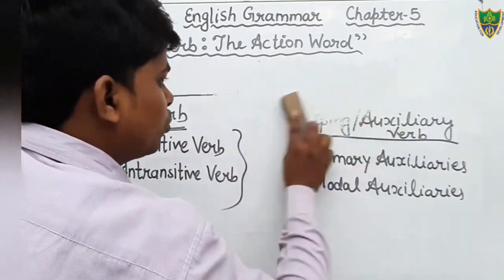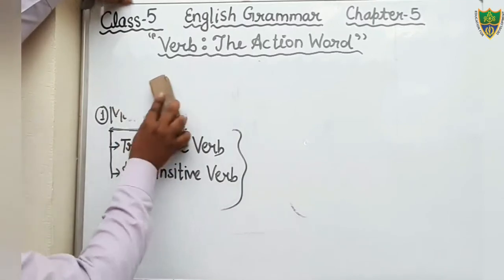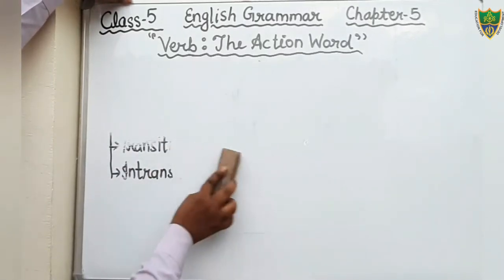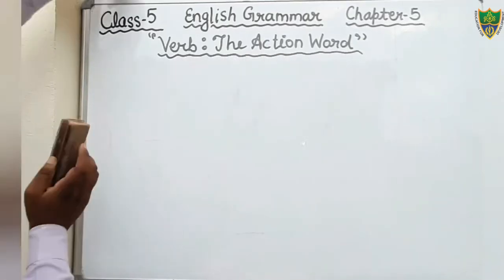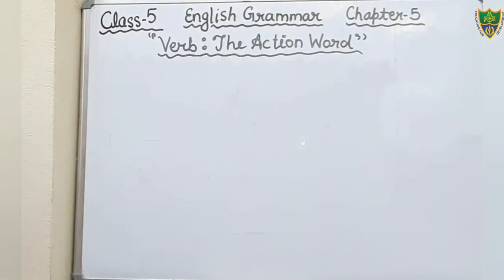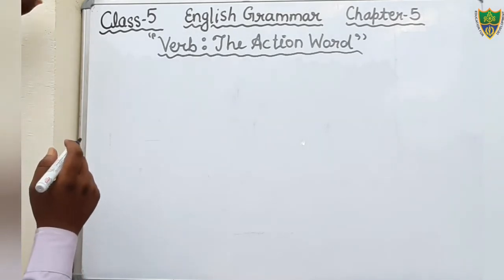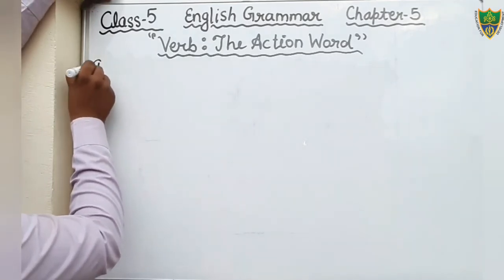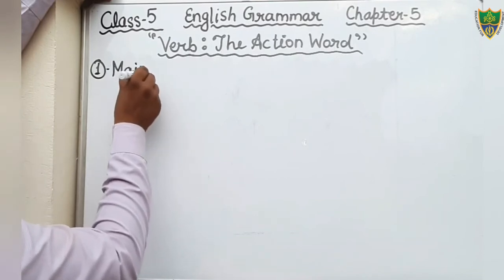Okay, students, first of all, put the heading main verb. What is main verb?